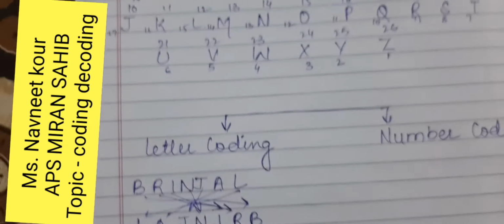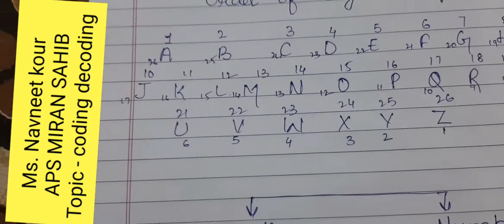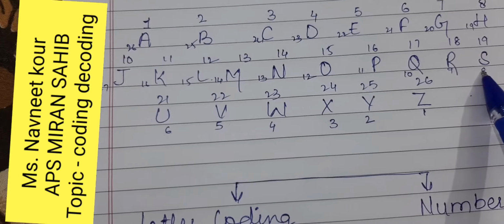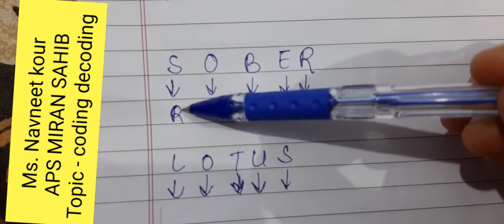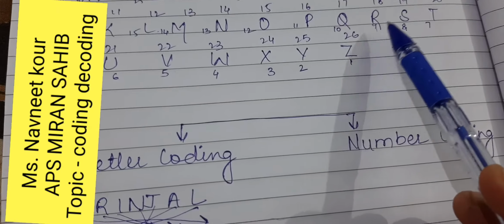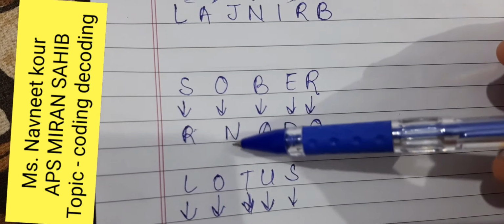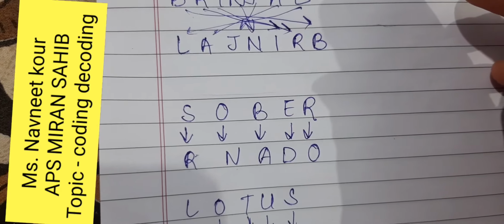Now you have to notice this pattern. Search for S. In place of S, R is written there. One number before. Next is O, and N is written there. Again one number before.